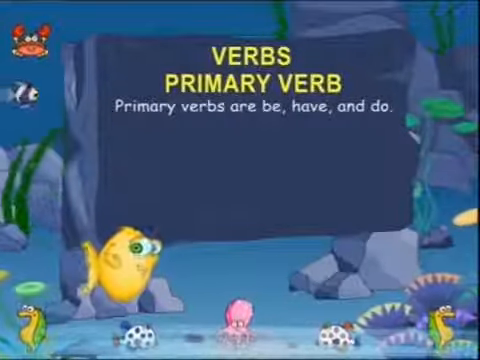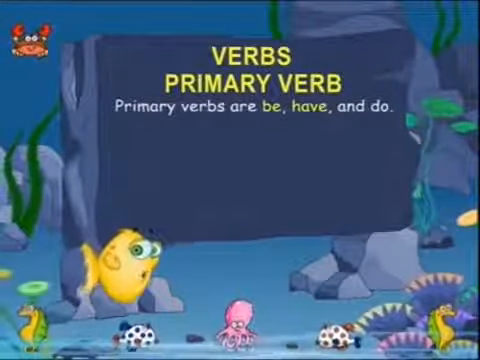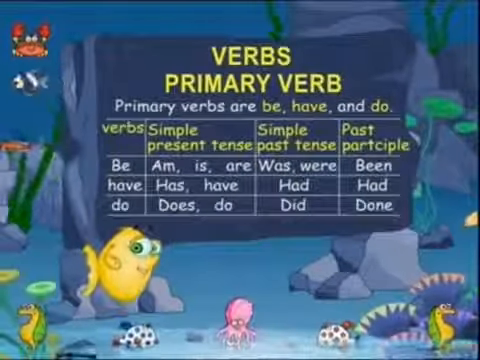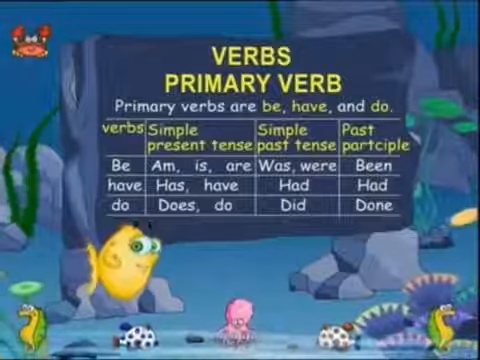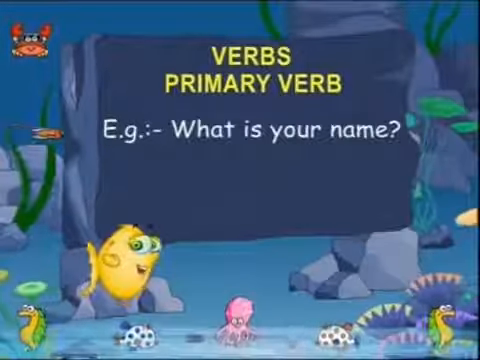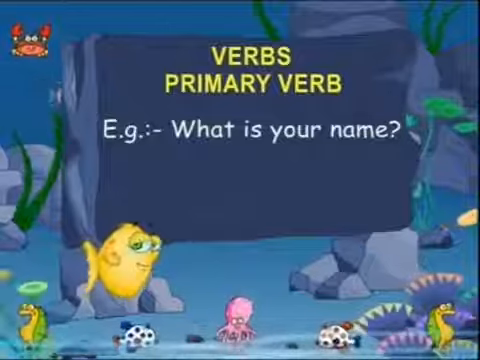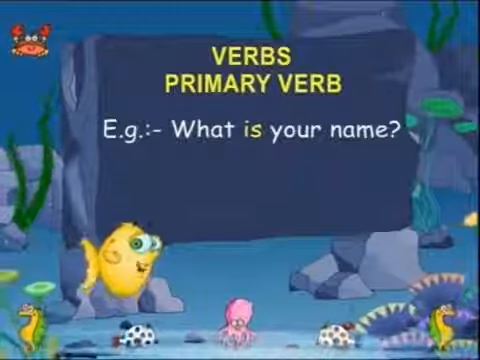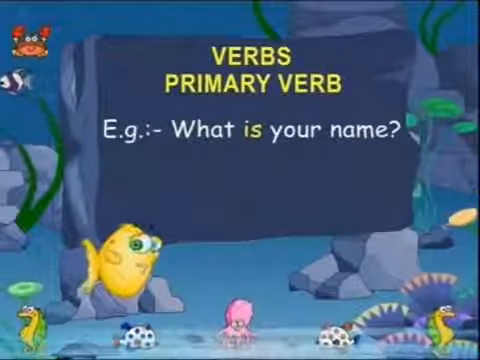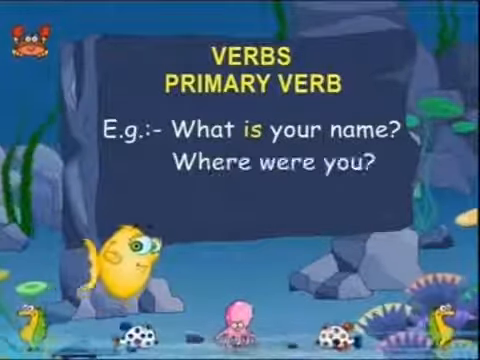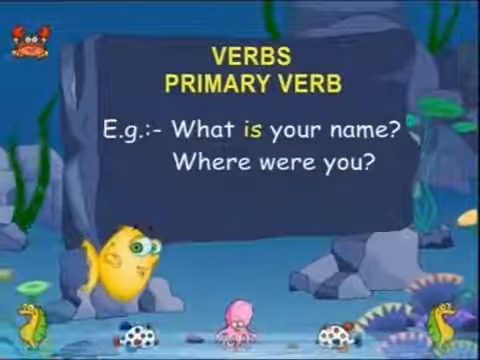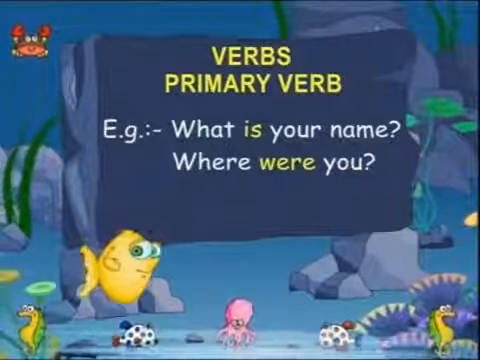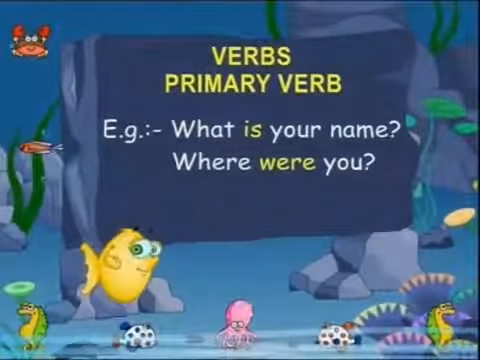Primary verbs are be, have and do. The following table explains the role of these primary verbs. For example, what is your name? In this sentence, the word is is the verb of be in simple present tense. Where were you? In this sentence, the word were is the verb of be in the simple past tense.